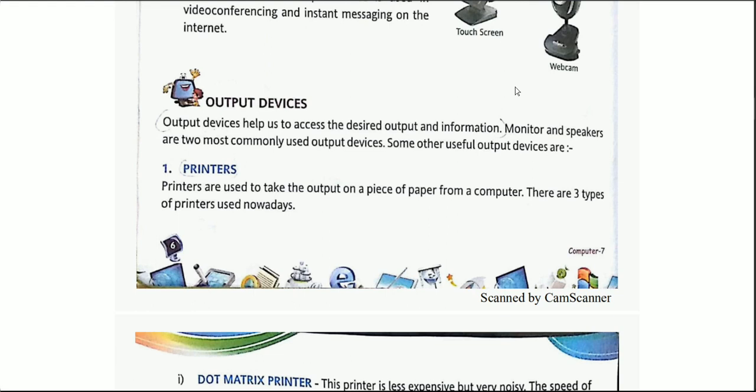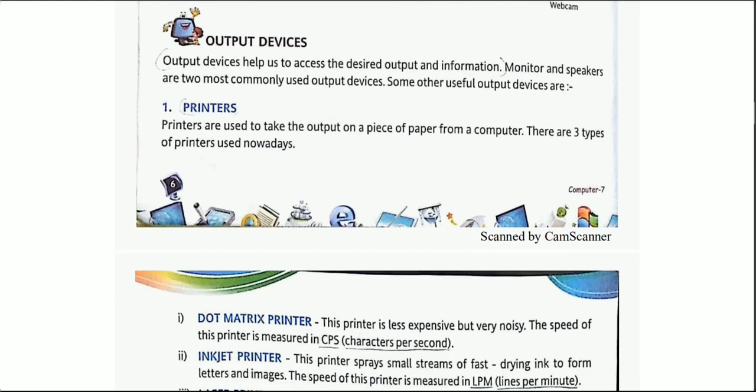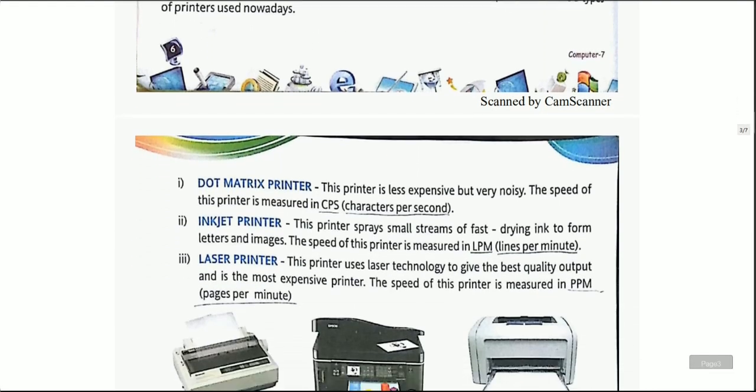Some other useful output devices are printers. Yes, printers are there, and we are going to see some categories of printers. Printers are used to take the output on a piece of paper from a computer. From the computer you give the command and the printer prints the data on the piece of paper, whether it be an A4 paper or any other size of paper. There are three types of printers nowadays, and we are going to learn about all three.